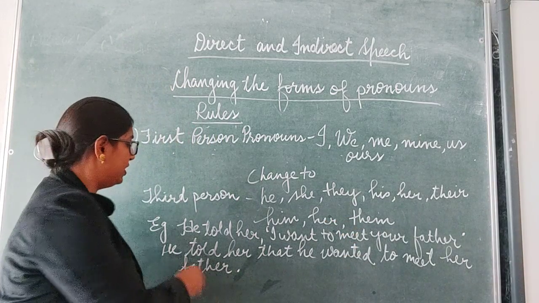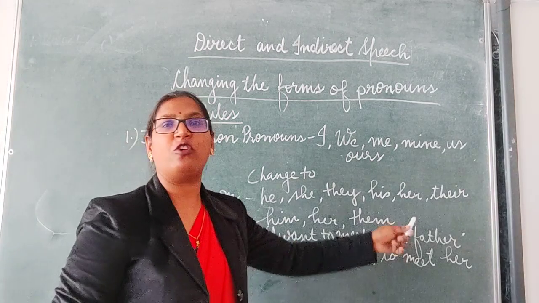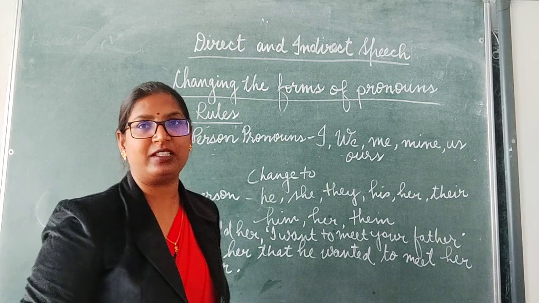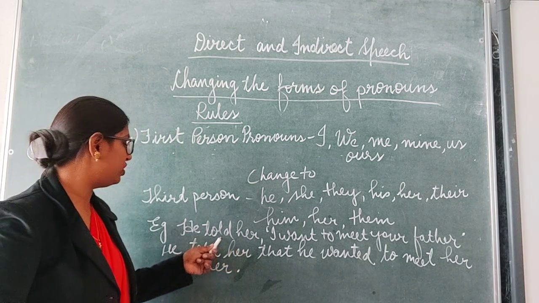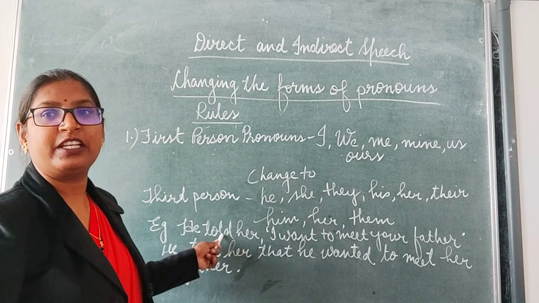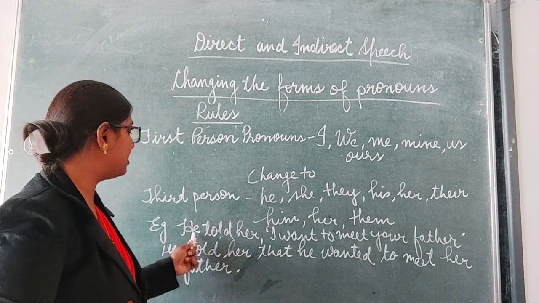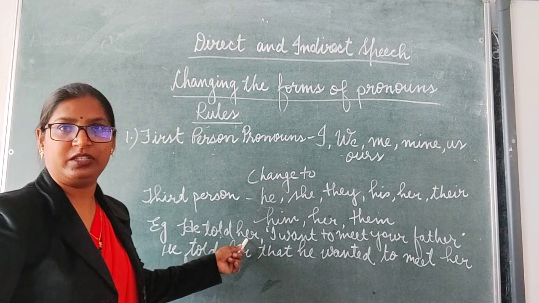For example, he told her, "I want to meet your father." Here we can see the introducing verb is told, the subject is he and the object is her.